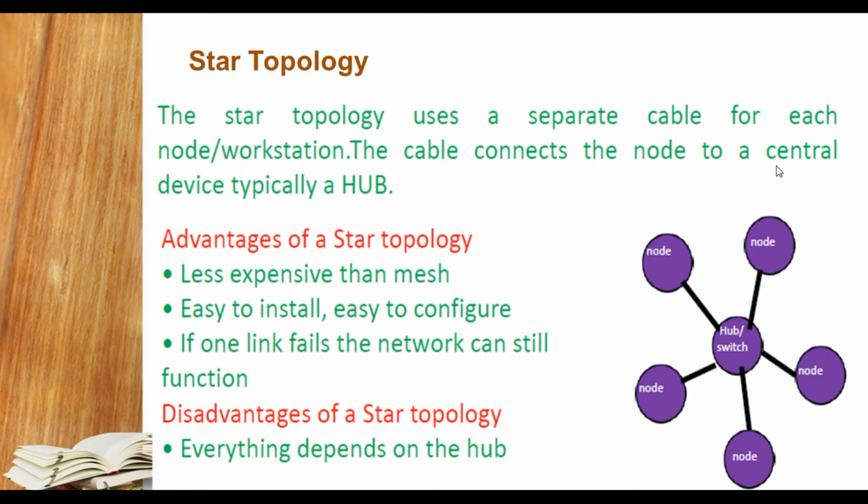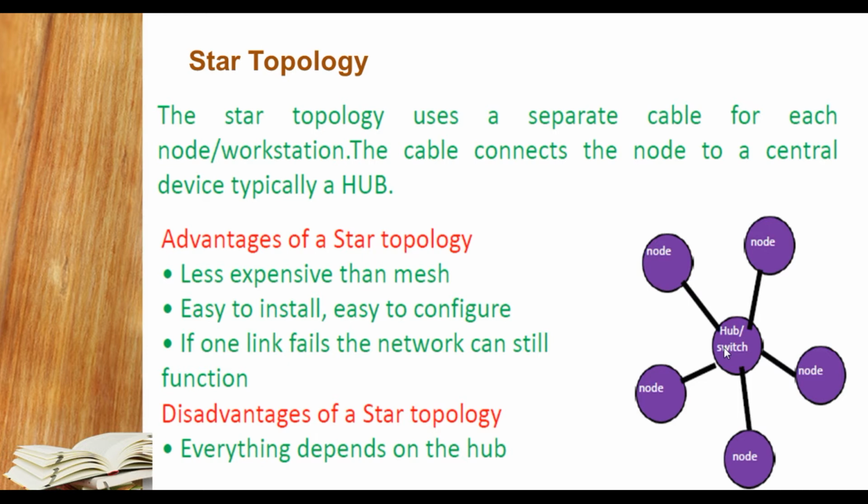Now next, star topology. The star topology uses a separate cable for each node or workstation. That cable connects the node to a central device, usually a hub or switch. You can consider, students, here is a central hub or switch. A number of wires go to every node and it forms the star topology, the star shape.